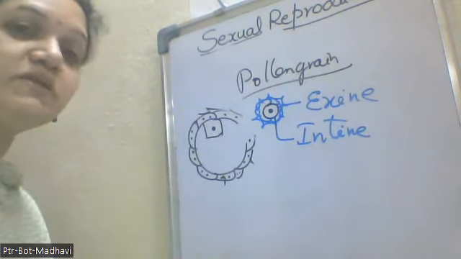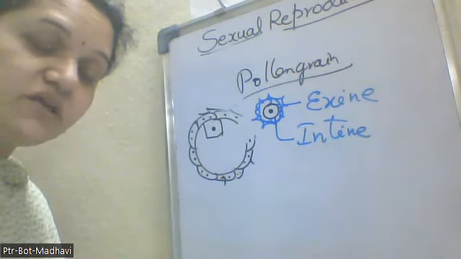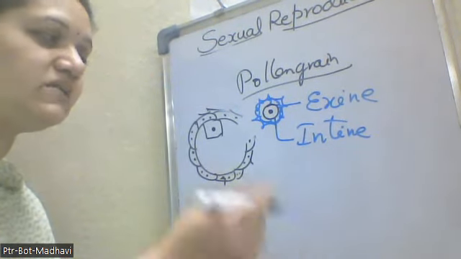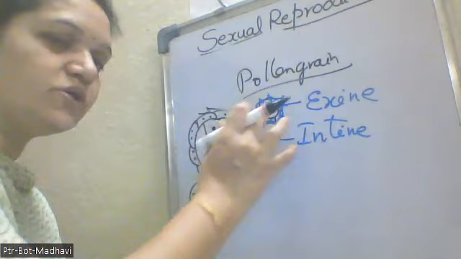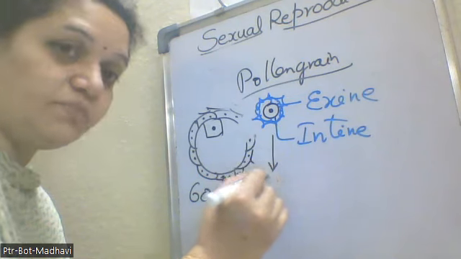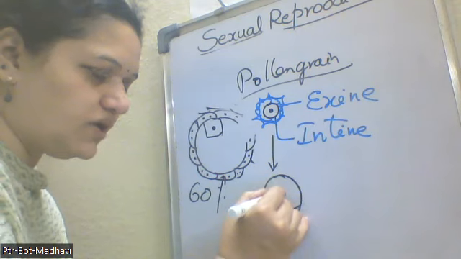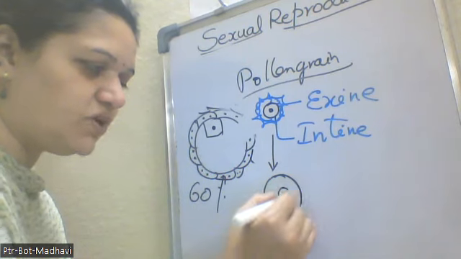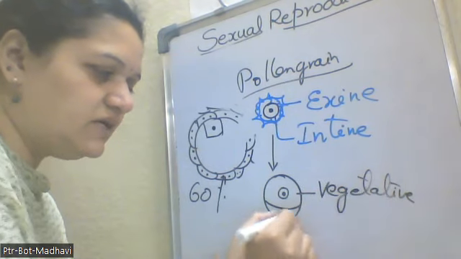This pollen grain will be released from each and every plant in 2 different types: the bicelled pollen grain, otherwise the 3-celled pollen grain. What is meant by bicelled? In the maximum of plants, that is 60% of the plants, they will be releasing the pollen grains in the bicelled form. So how? This pollen grain will undergo a simple, unequal division, making 2 nuclei or 2 unequal cells. One is the bigger one and another one is the smaller one. This is called the vegetative cell and this is called the generative cell.